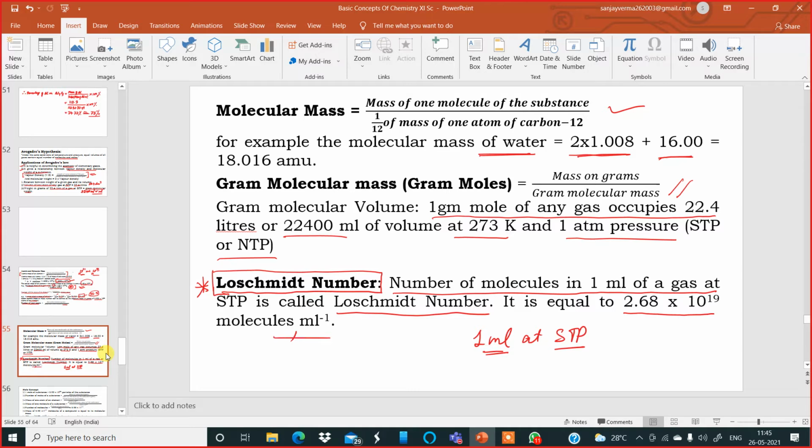Okay, remember that. So now when the question is asked, what is the Loschmidt number? You have to write down straight away: it is the number of molecules present in 1 milliliter of any gas at STP. Its value is 2.68 into 10 to the power of 19. If you cannot memorize it, you should be able to identify it if such numbers are mixed together in a question paper. So you must be able to choose, okay, this is the correct one. Now that was the Loschmidt number. This can be a question in your first term examination. Okay, next.